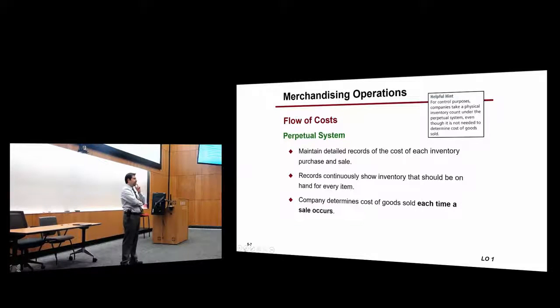So for example, like we said, they had 100 TVs, they sold 10 TVs, they immediately journalize the expense, which is cost of goods sold, and they also recognize the revenue and the change in inventory.